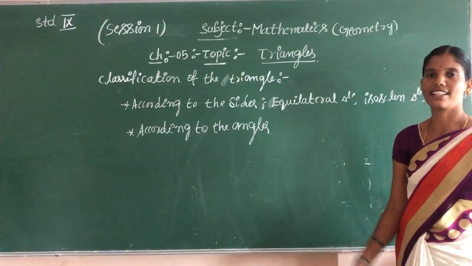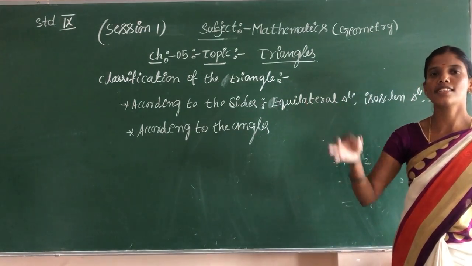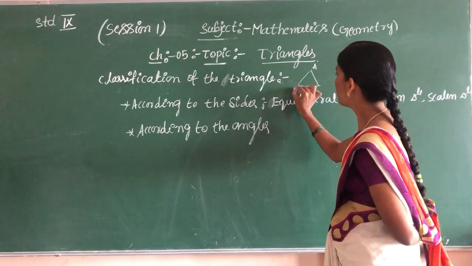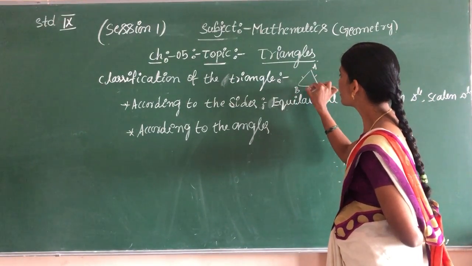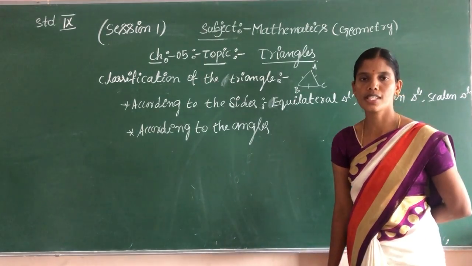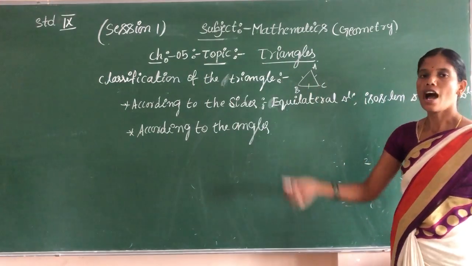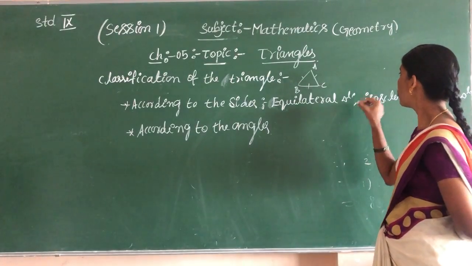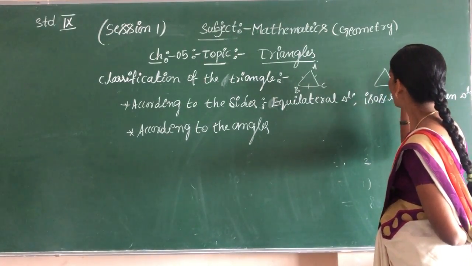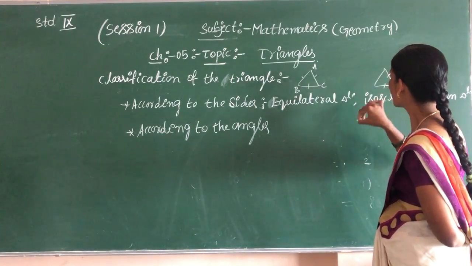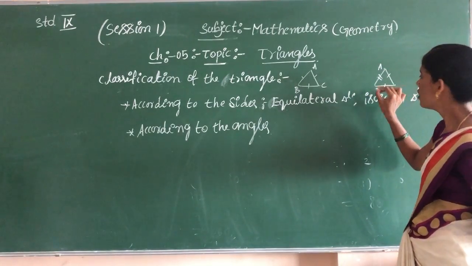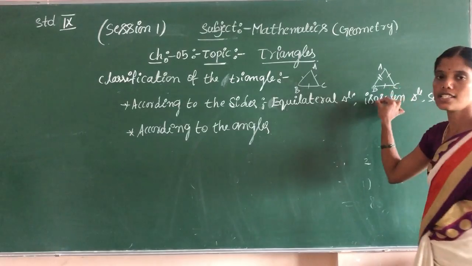What is equilateral triangle? All sides are equal. Take A, B, C. This is 4, this is 4, this is 4 centimeter. Each line is having 4 centimeter. It is called equilateral. In isosceles, 2 sides are equal. This and this are equal, but not equal to this line. So this is the isosceles triangle.